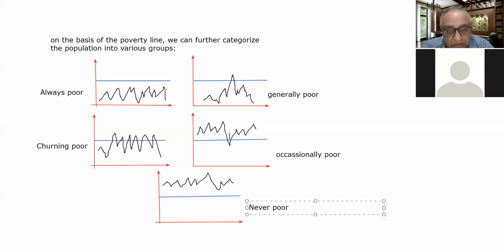So far we have discussed the concept of poverty, what poverty is. Now the next point is where the poverty line is to be fixed.